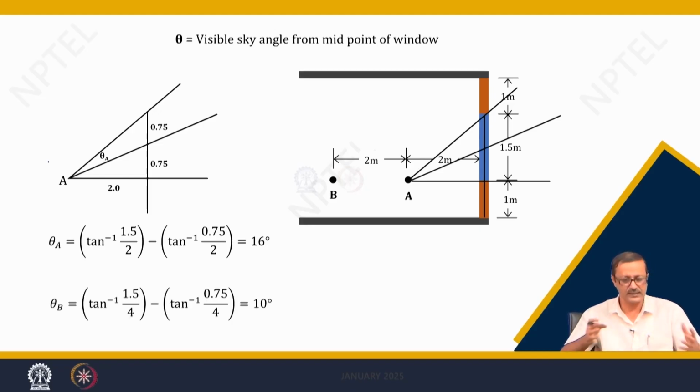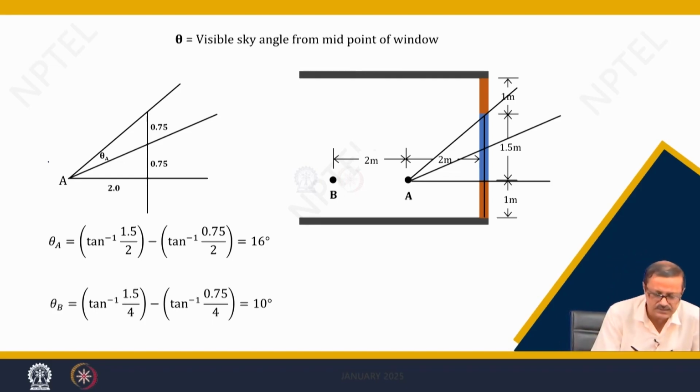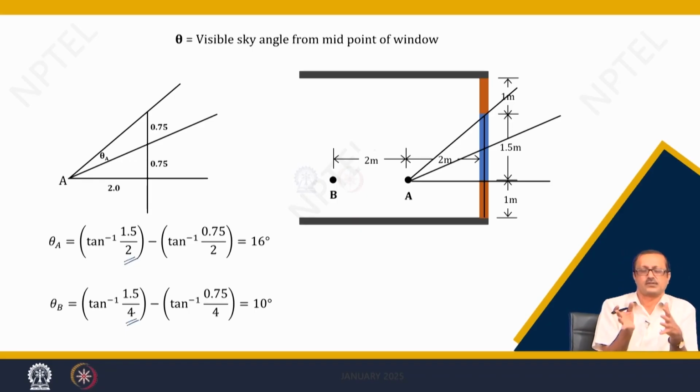Similarly, I have calculated theta B, which is now 4 meter. See, instead of the 2 meter, now this has to be 4 meter. So geometrically, the triangle is extended to B. Now 4 meter is the base instead of that, and tan will give me the theta, so it is 10 degree. So, I use that one.